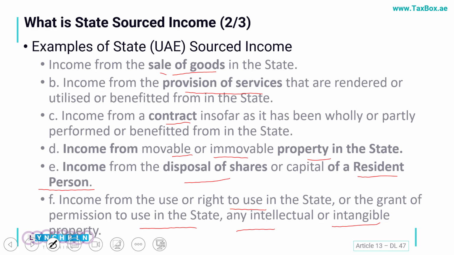Now here one thing is important to understand. You may be considering that, okay, fine, if any foreign company would be selling any goods to UAE, if it is exporting anything, it can be considered as a UAE source income. Yes, it can be, but in future sessions I will be explaining the concept of withholding tax.